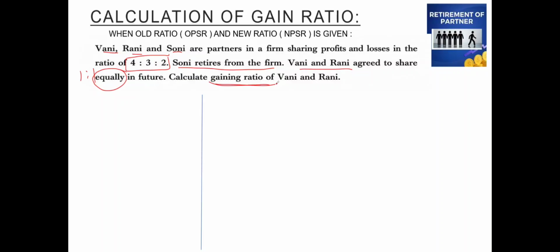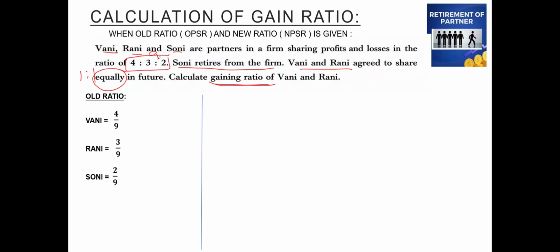So here we need to calculate the gaining ratio of the existing partners. So what is gaining ratio here? It is the ratio in which the existing partners will gain the profit from the retiring partner. So first let us write down the information given to us. Old ratio is equal to Barney is 4 by 9, 9 is nothing but the total of their old ratios, and Rani will be 3 by 9